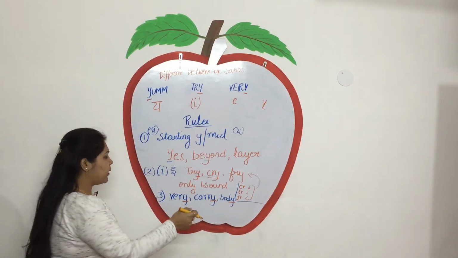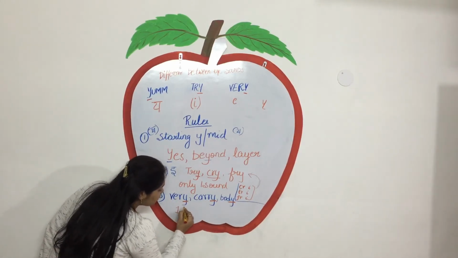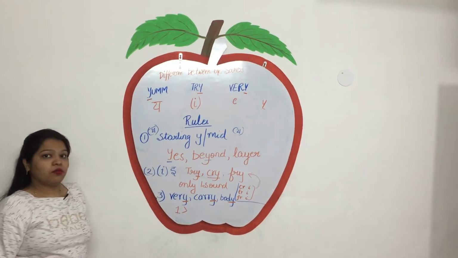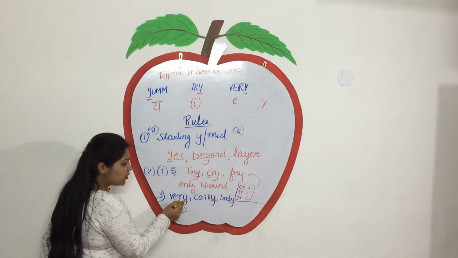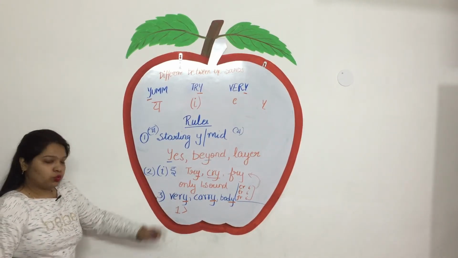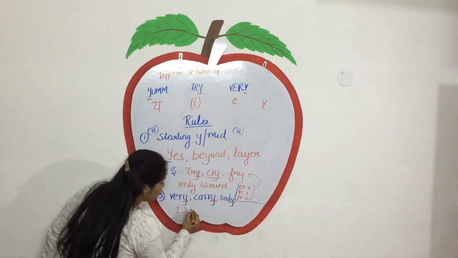Simple logic: because before Y there is more than one sound. In very, how many sounds? 2. More than one sound.